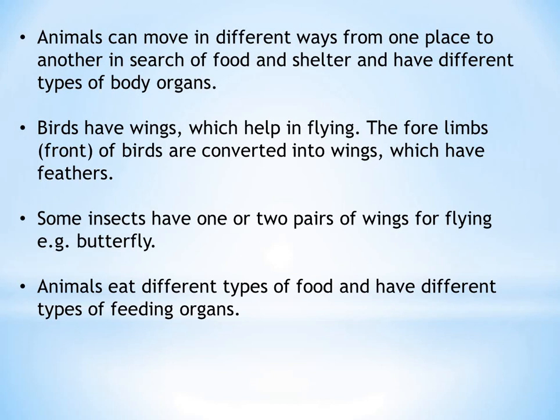Animals eat different types of food and have different types of feeding organs. So it is not that every animal will eat the same food. It depends on the different kind of food which they eat according to their eating habitat.